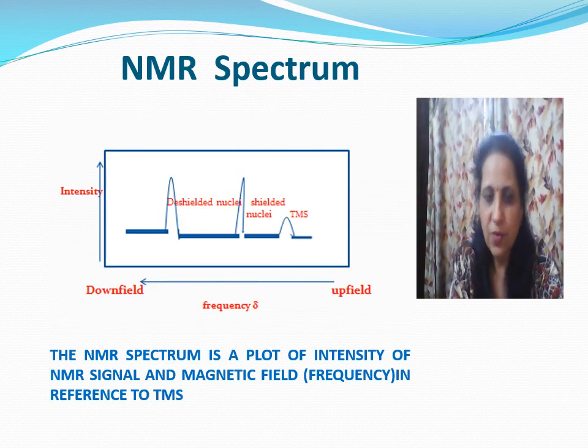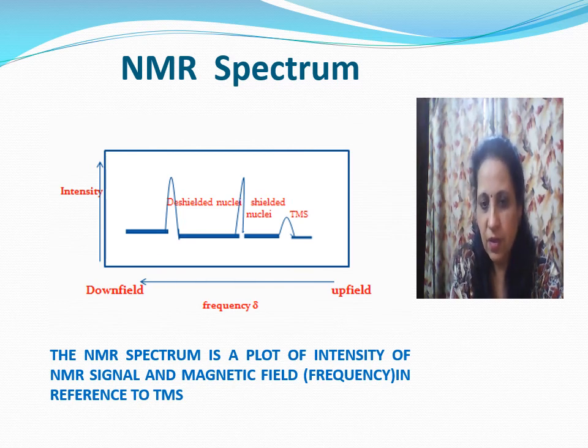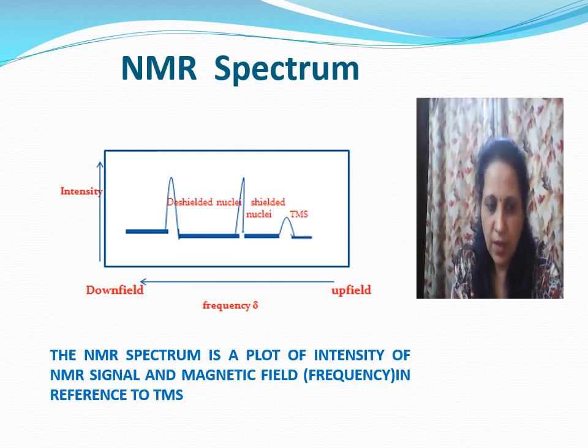This is the spectrum of NMR, which is a plot of intensity of NMR signal against the magnetic field, in reference to TMS. Here we are getting two peaks, from deshielded nuclei and shielded nuclei.